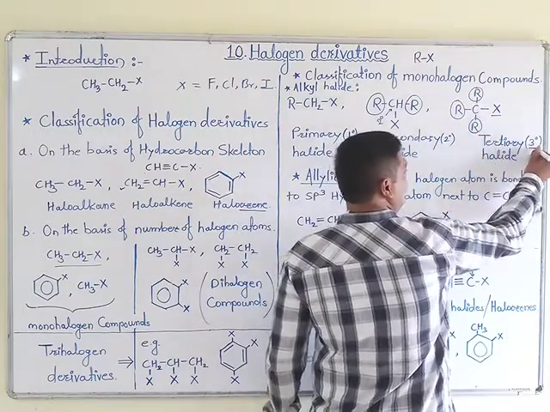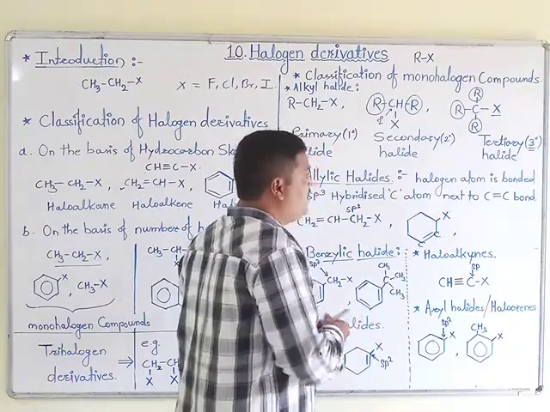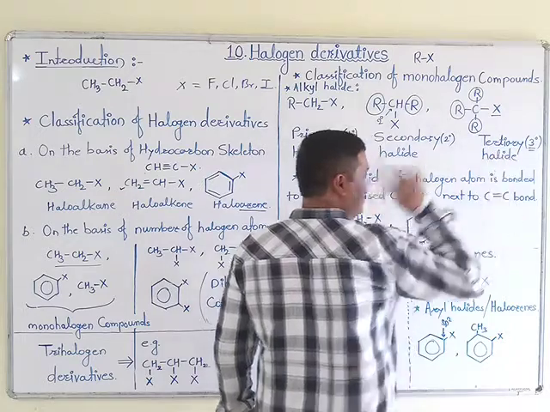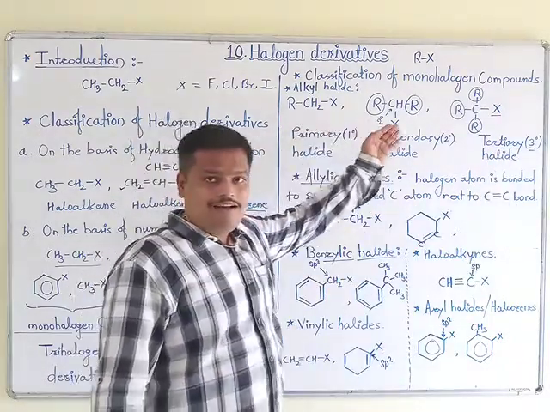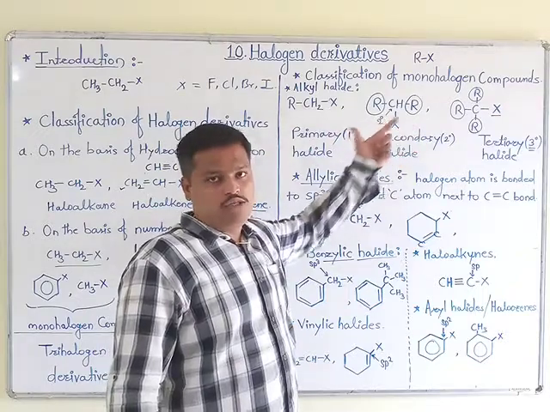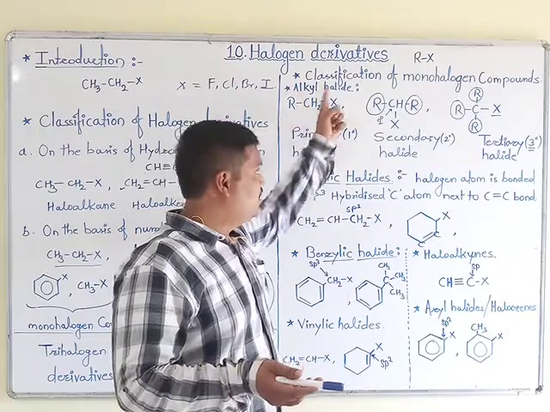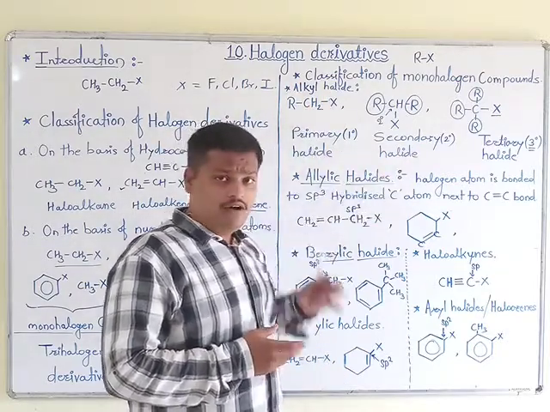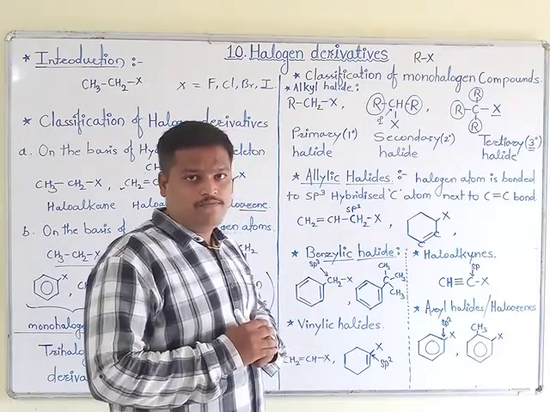Therefore, its degree is 3. And such compounds are known as tertiary alkyl halide. All these examples are of open chain compounds. Therefore, such compounds are alkyl halides. Okay, all these examples are of aliphatic open chain compounds.